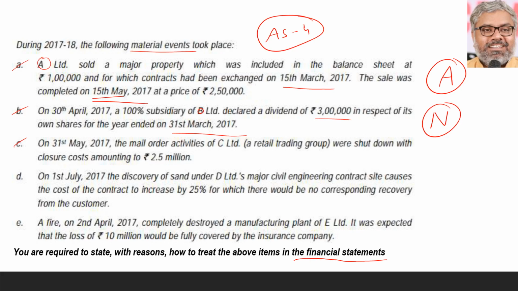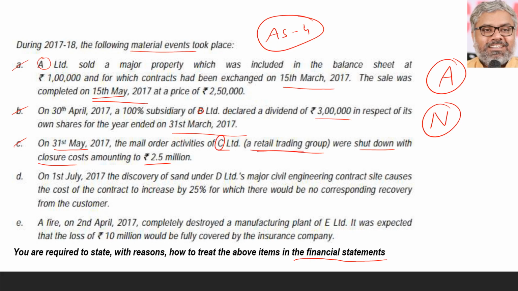Then the C bit. On 31st May 2017, the mail order activities of C Limited, a retail trading group, were shut down with a closure cost amounting to 2.5 million rupees. Once again, here we have to observe whether this is an item which affects the going concern of C Limited or not.